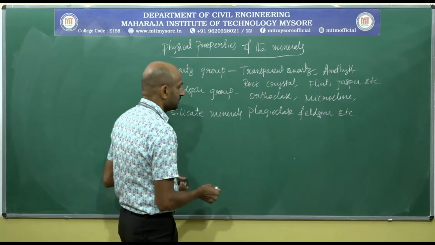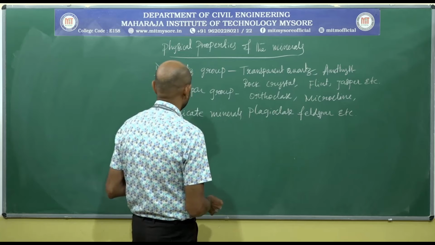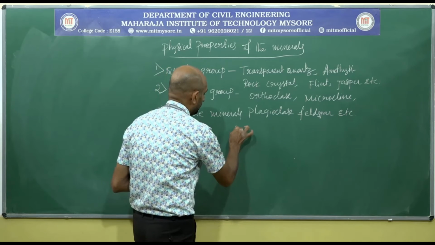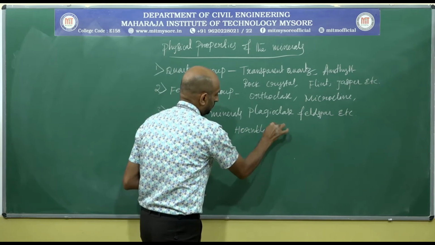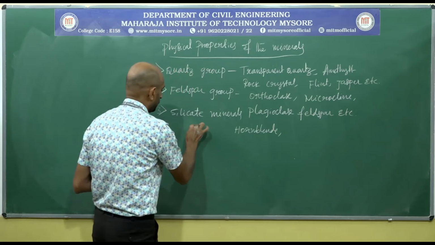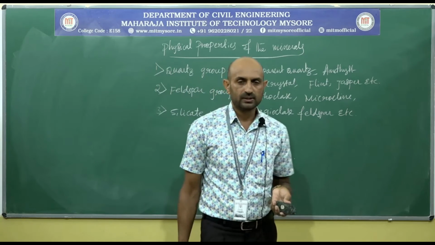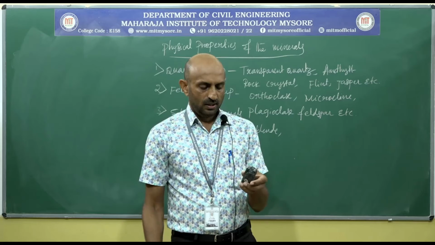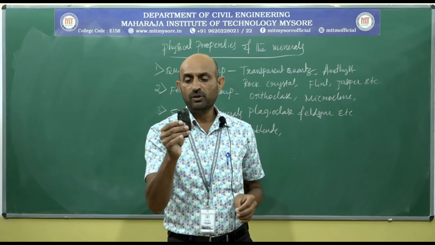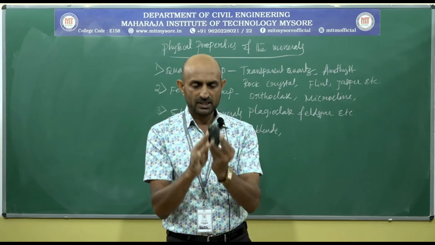The next one is hornblende. The first one is talc. The next one is hornblende. What is the habit of this mineral? Prismatic habit.